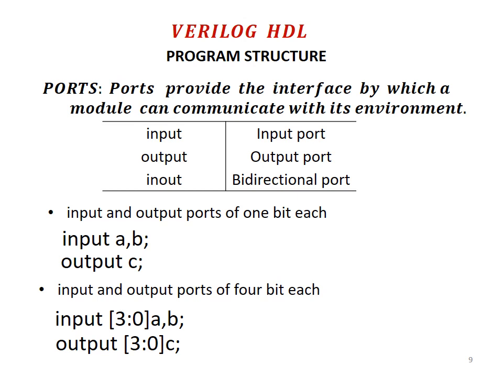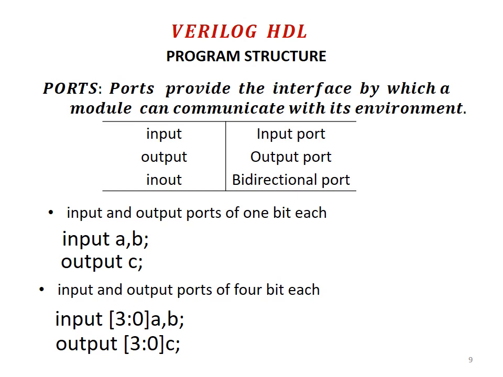Suppose the input and output ports have more bits, for example 4 bits. Then A would be A0, A1, A2, A3 and B would be B0, B1, B2, B3. Instead of writing these input ports separately, and the output also separately, you can write input with a square bracket 3:0, close the bracket, then A comma B with a semicolon.